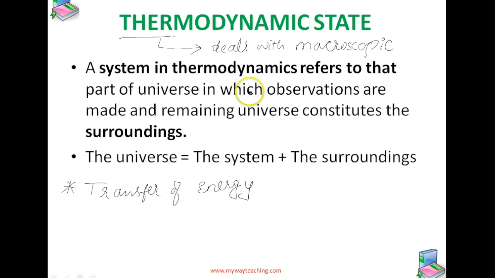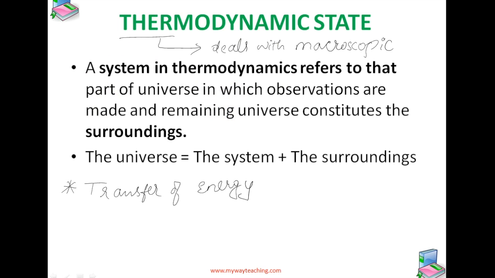Laws of thermodynamics apply only when a system is in equilibrium or moves from one equilibrium state to another equilibrium state. Macroscopic properties like pressure and temperature don't change with time for a system in equilibrium state.